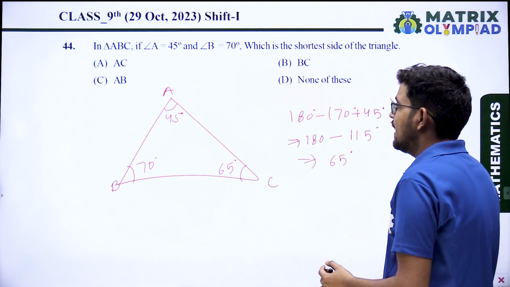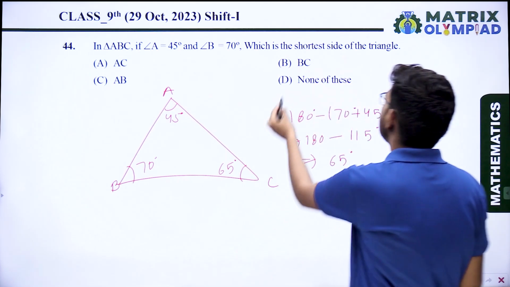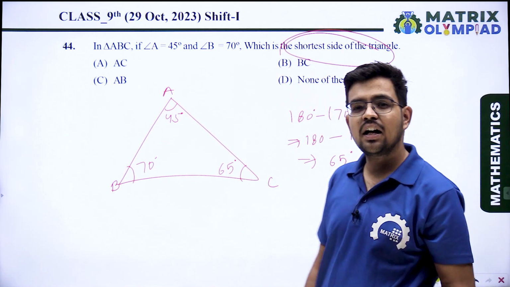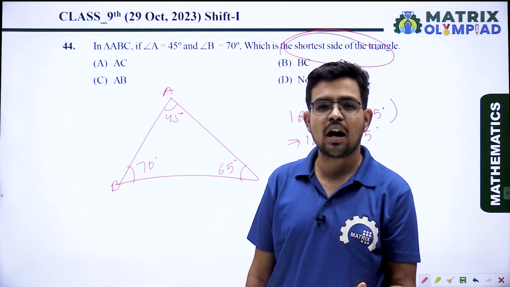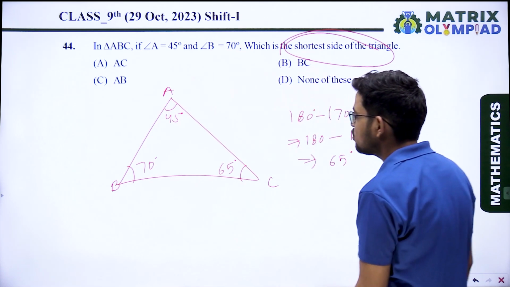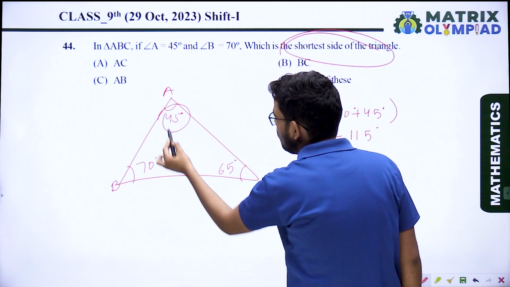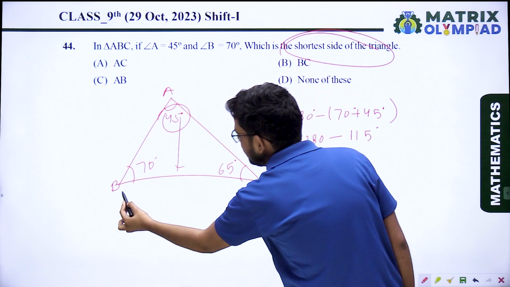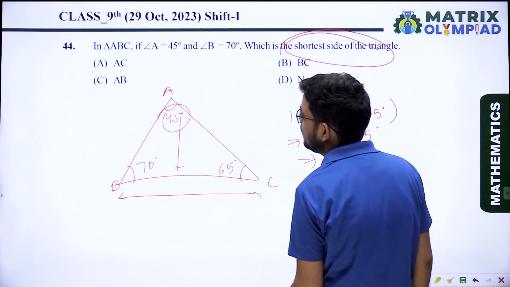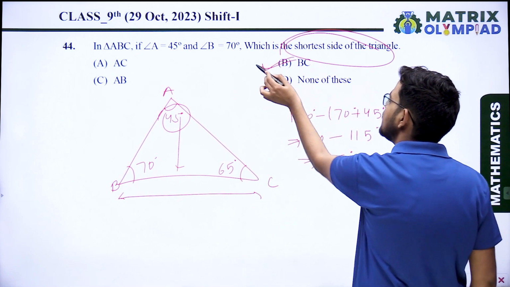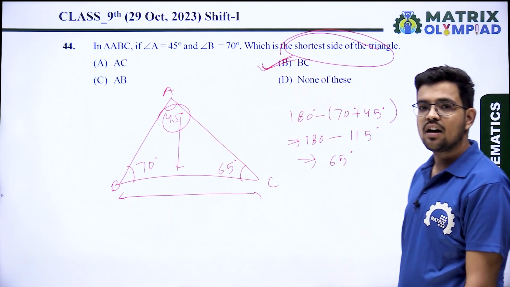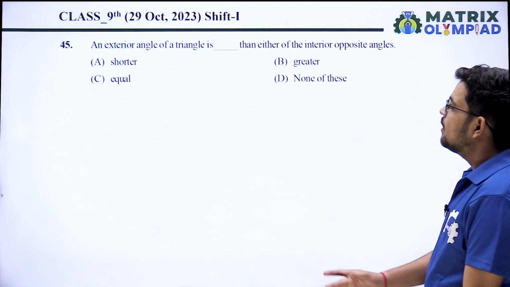Okay. So in a triangle, the shortest side will be opposite to the shortest angle, and the shortest angle is A. So the shortest side will be opposite to angle A, that is BC. So option B is the correct answer. BC is the shortest side.